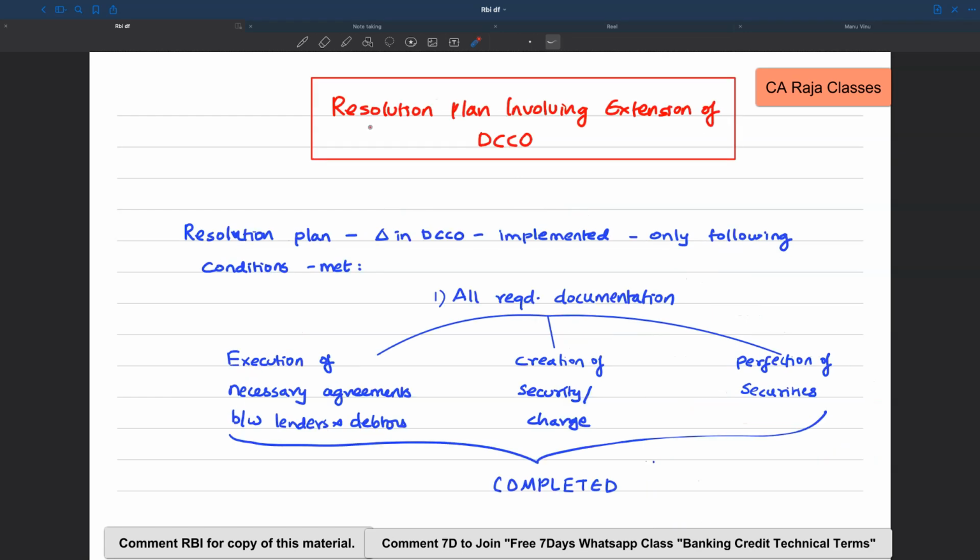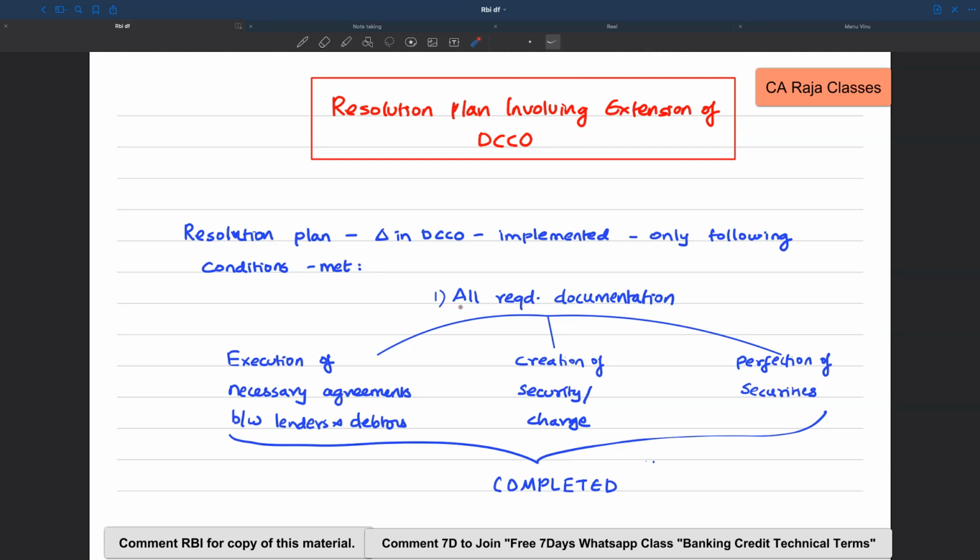Then the framework talks about resolution plan involving extension of DCCO. Let's say the stress has been identified and a resolution plan is framed, and this is resulting in change in DCCO. So a resolution plan involving change in DCCO can be implemented only if the conditions we are going to discuss are met.